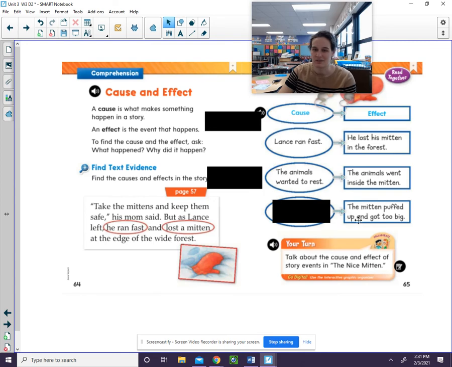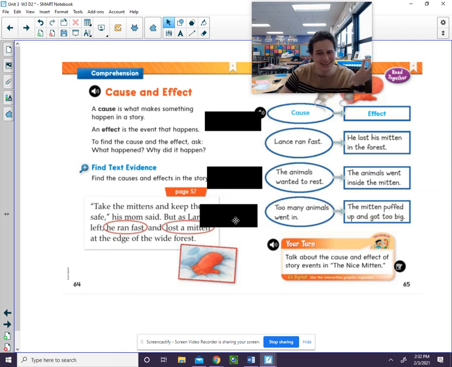Okay, let's take a look at the last one. The effect, so what happened is the mitten puffed up and got big. Well, why did that happen? Well, think back. Why did that happen? There were a lot of animals that went inside that mitten. There were just too many, and some that were way too big to fit inside a mitten.